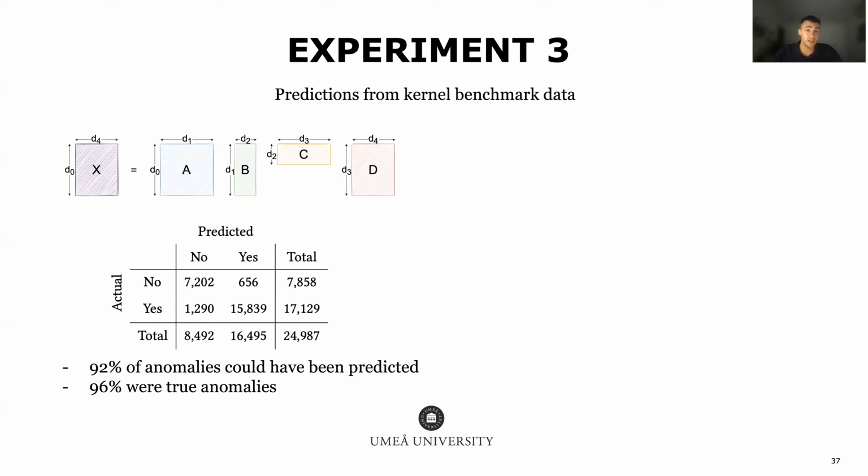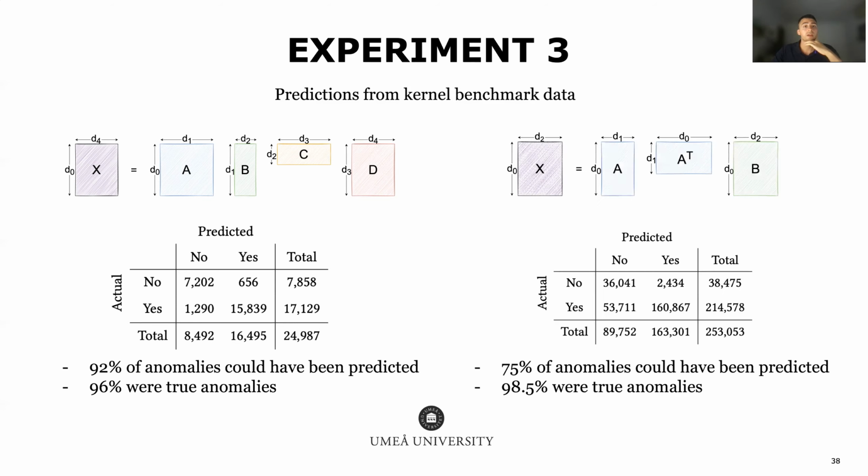For the first expression, 92% of the anomalies could have been predicted from only the benchmark data, and 96% of the anomalies predicted were actually true anomalies. Finally, we did the same with the second expression. In this case, 75% of the anomalies could have been predicted from the benchmark data, and 98.5% of the predicted anomalies were true anomalies. As an overall result, we can observe that even when using such a simple strategy to detect anomalies, the results can mean the avoidance of these performance pitfalls.